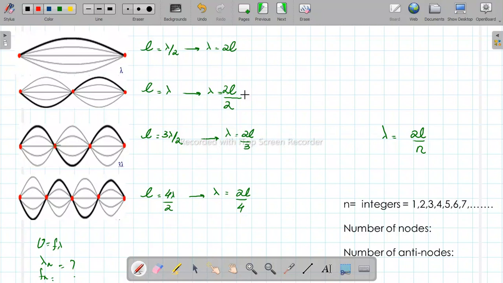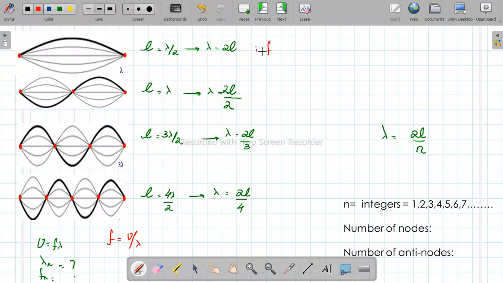How about the harmonics? How about the frequencies in this case? Once we know that V equals F lambda, this means F equals V over lambda. Let's just put in these lambdas in the corresponding loops, and then you will get to know the equation for the harmonic.